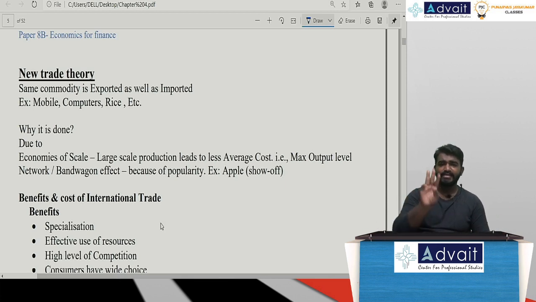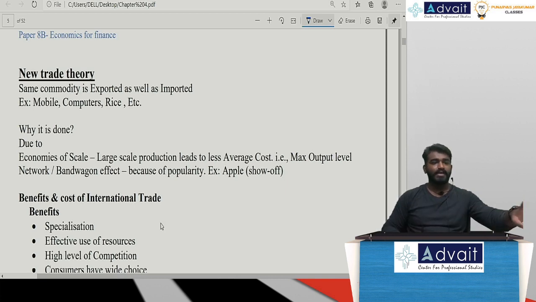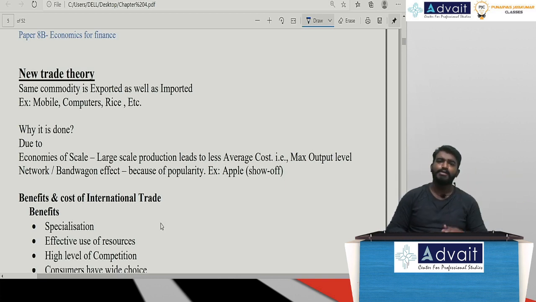Sir, even without studying it, a few points are easy. Even if they're asking for 3 marks, if you just write 3 advantages or 3 disadvantages, you will get the entire 3 marks. It is easier. Now, sir, what are the disadvantages? You spoke about 5 important advantages of international trade without even seeing the material. Sir, any other 5 important disadvantages?